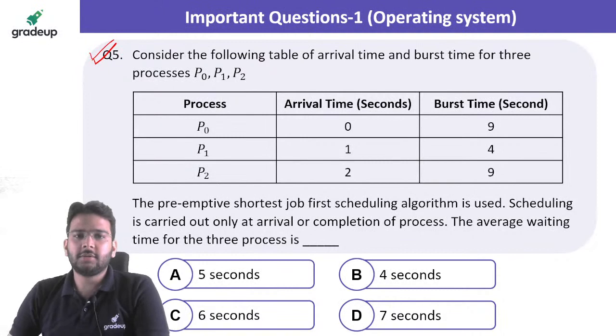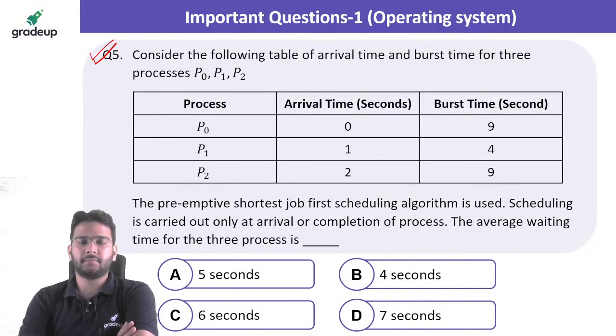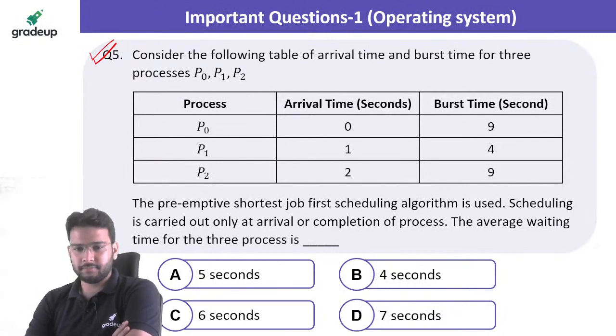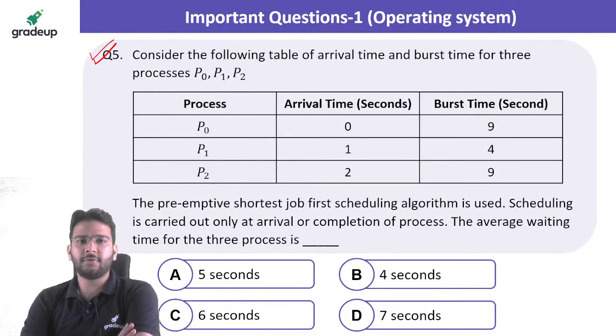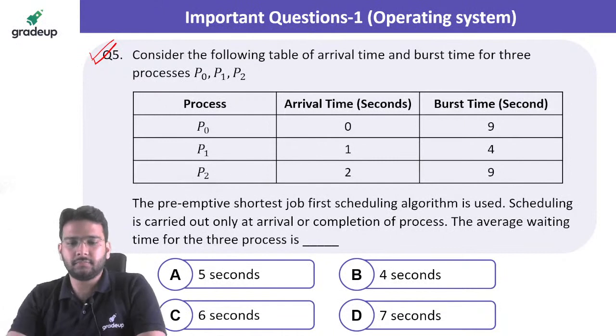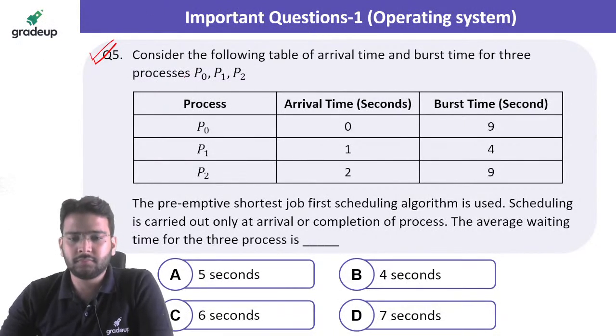Yes, what should be the answer for this question number 5? Raja is saying option A should be the correct one. Okay. Anyone else getting the answer for this question number 5? Okay, let's see this question now.